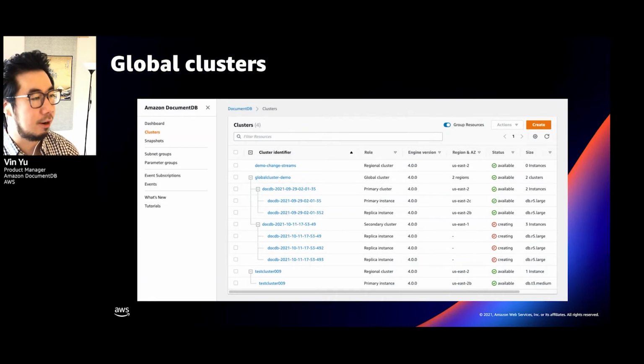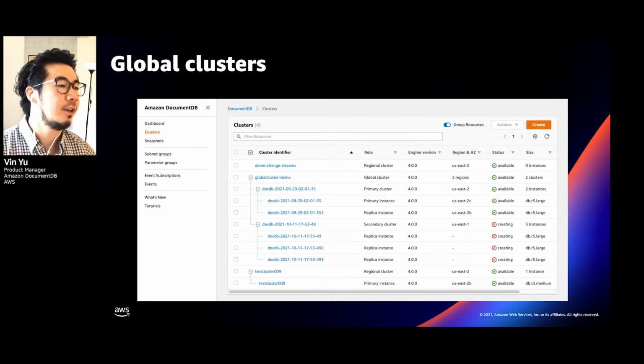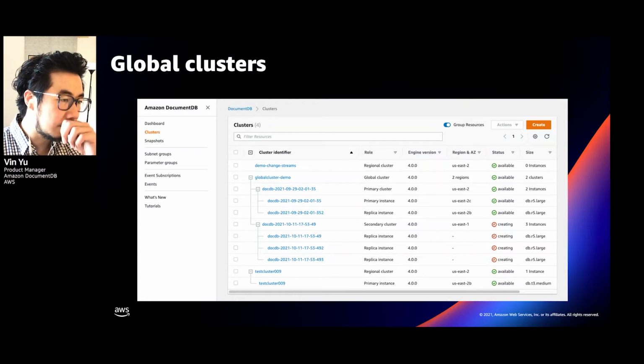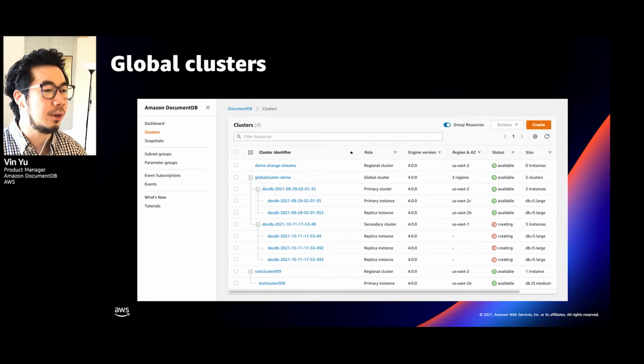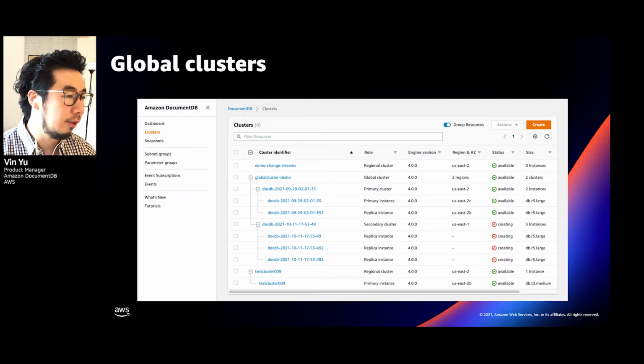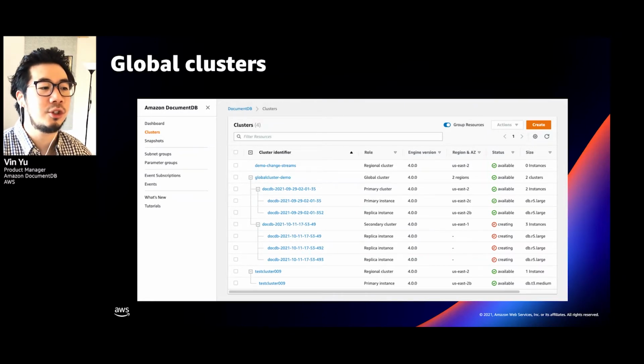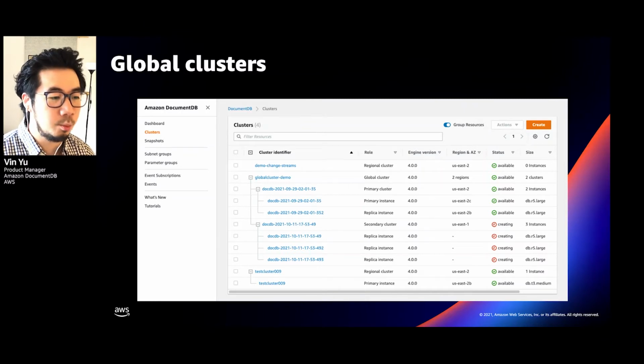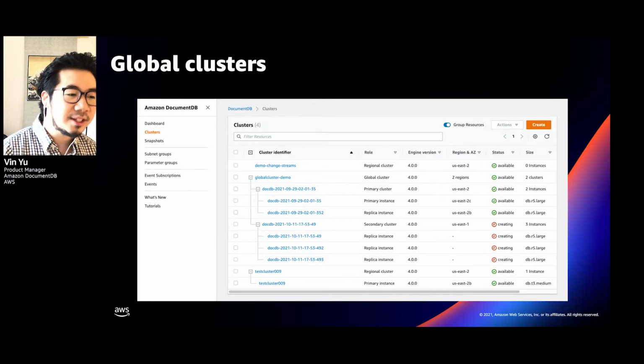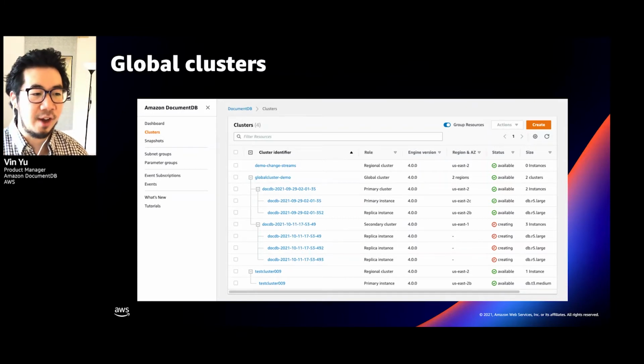So going back to our clusters view in our dashboard, you can see that we now have a new global cluster. So look at the second row here. You can see that the role of this is now global cluster, and it spans across 2 different regions. So our original cluster, or regional cluster, is now known as a primary cluster, and it's in US East 2. And we also now have a secondary cluster located in US East 1, and it's currently in a creating state. So that's actually how easy it is, just by filling out 5 fields on a form, to convert a regional cluster to a global cluster.